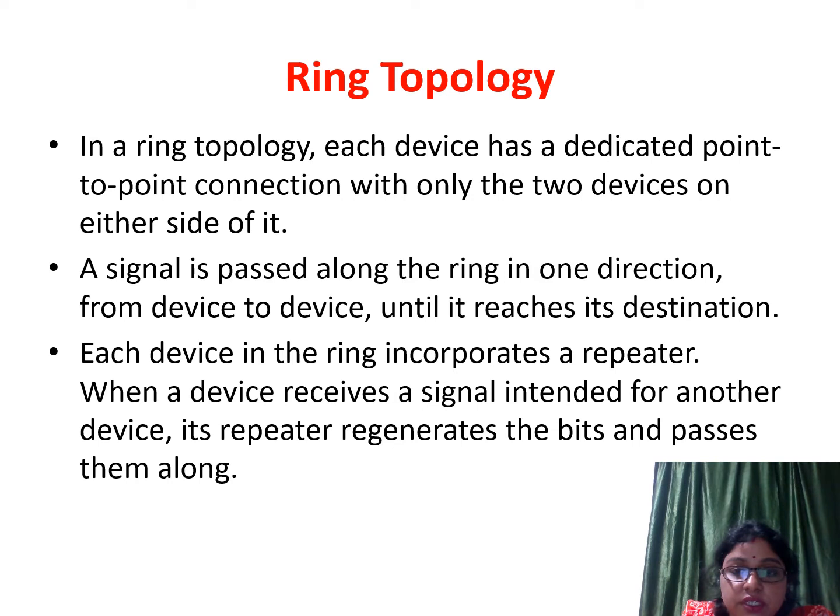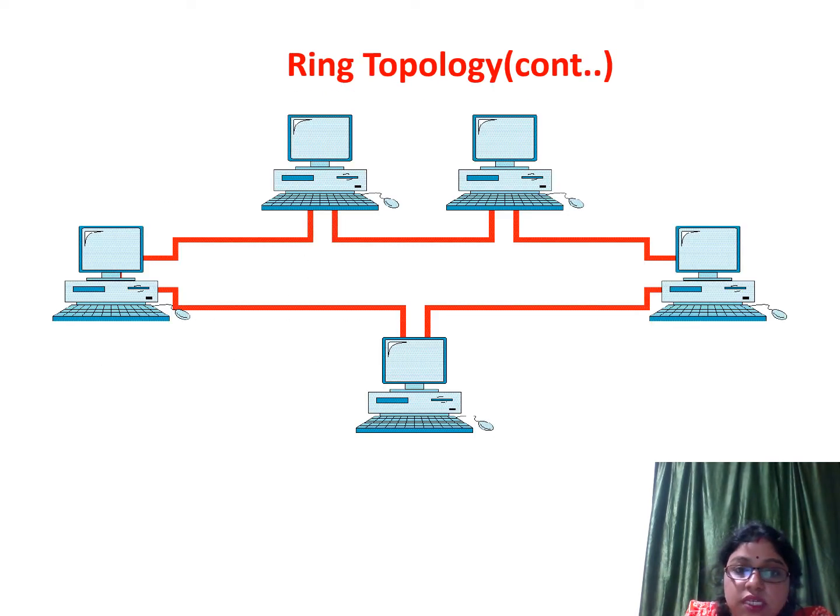And in a ring, a repeater is present. Whenever a device receives a signal which is intended for another device, the repeater regenerates the bits and passes them along the path. Here is the diagram. Each device is connected to its two neighboring devices and the signal flows in one direction only, that means either in a clockwise direction or in an anti-clockwise direction.